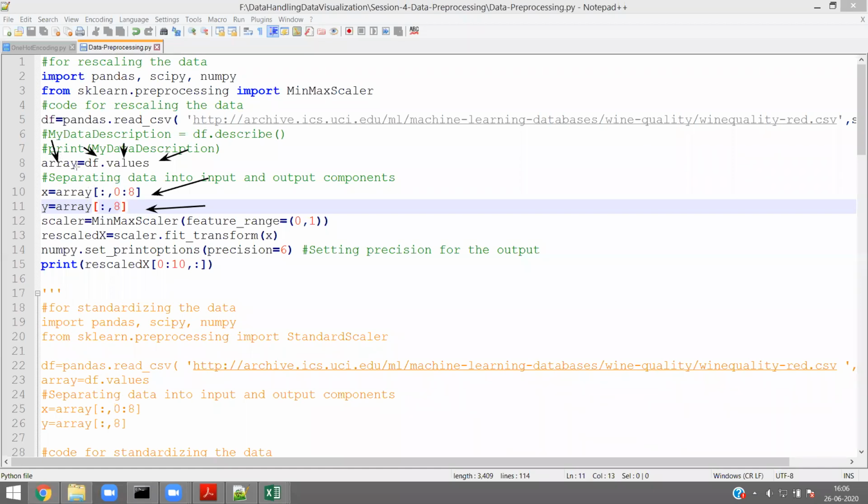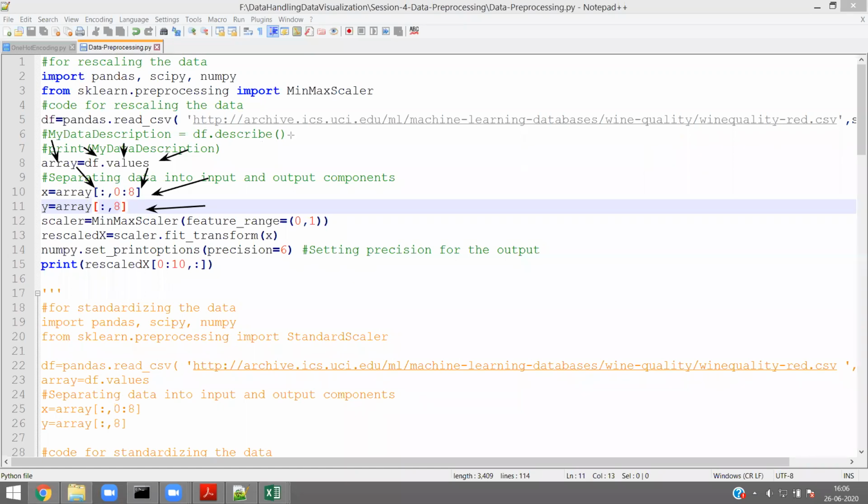How can I say it is a list? Because it is enclosed in square brackets. So I am separating x and y. What is x? The entire data set from index 0 to 8. After 8 it is y.